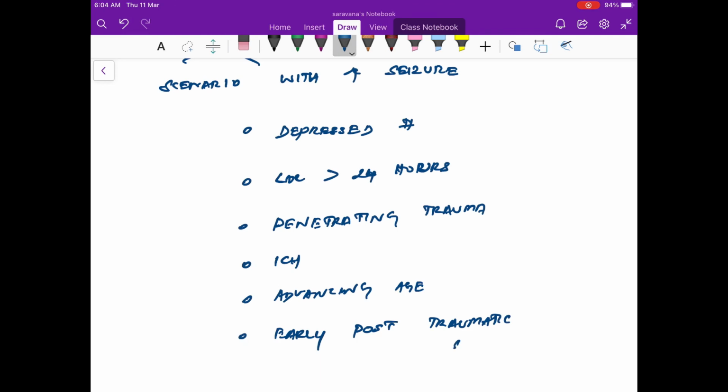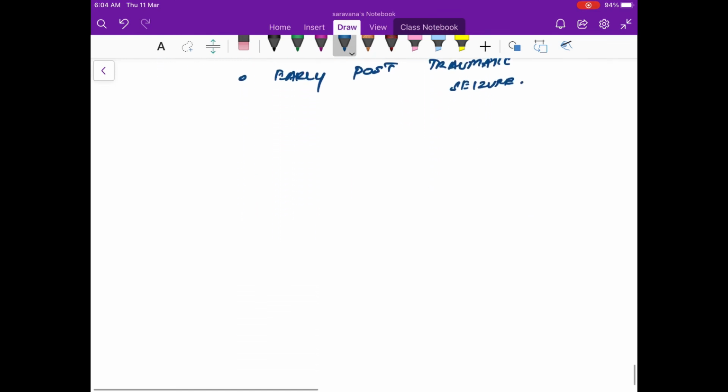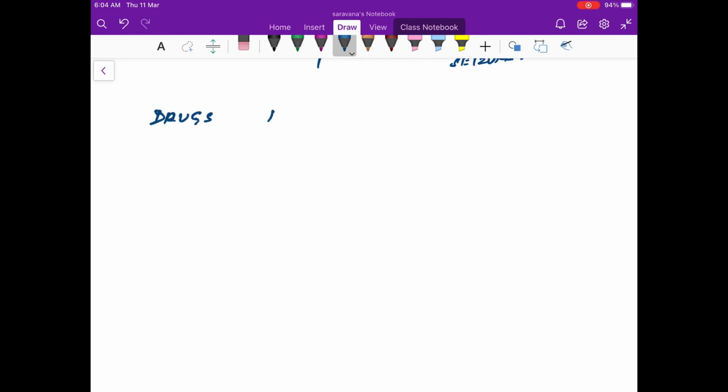So all these are scenarios where there is an increased risk of seizure and you have to treat them with anti-epileptics. In all other scenarios you don't have to put them on anti-epileptics unnecessarily. Even if you have to, you can stop it by 1 week.